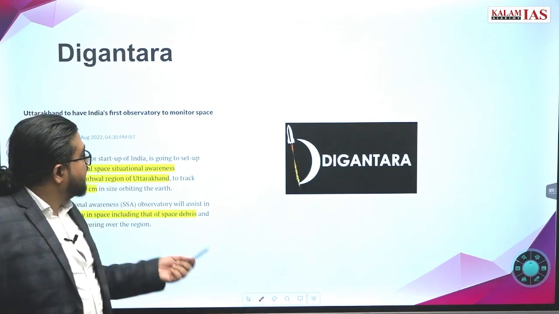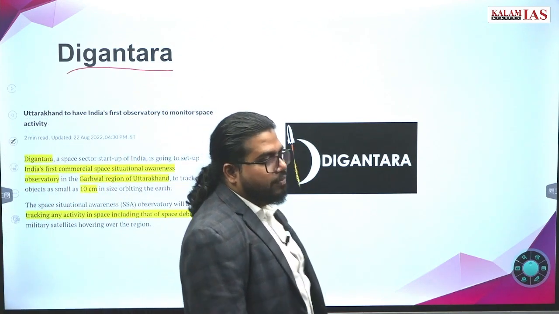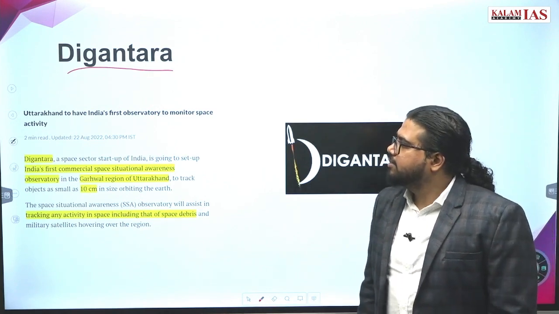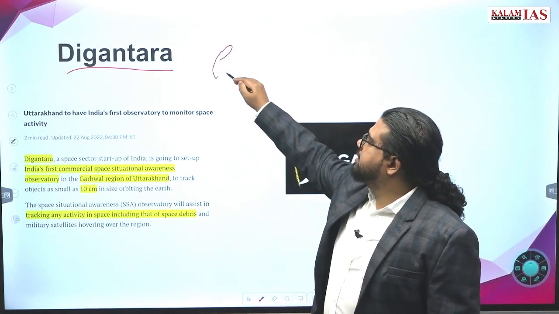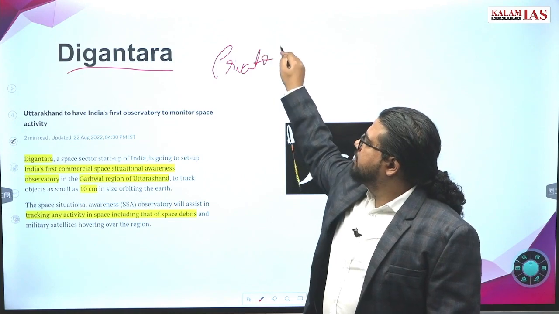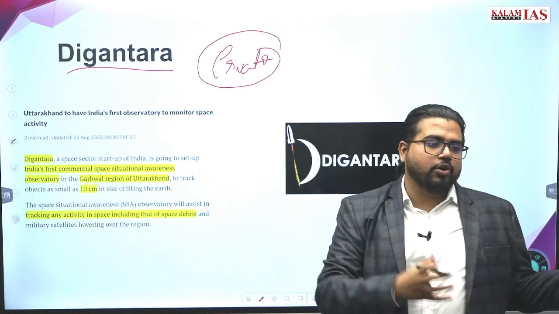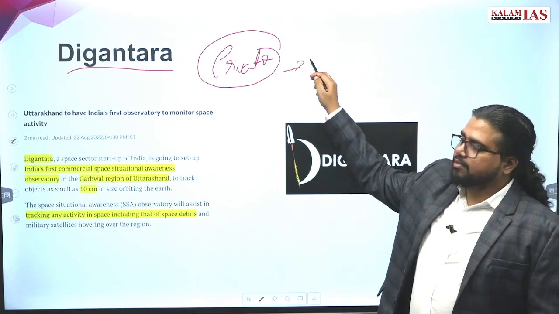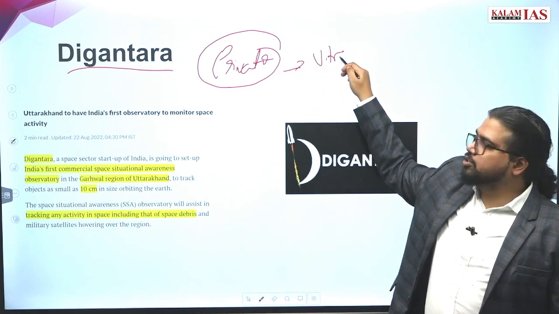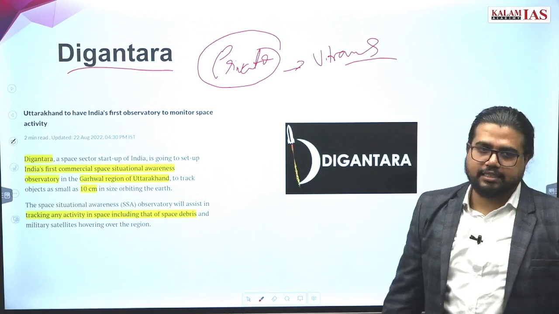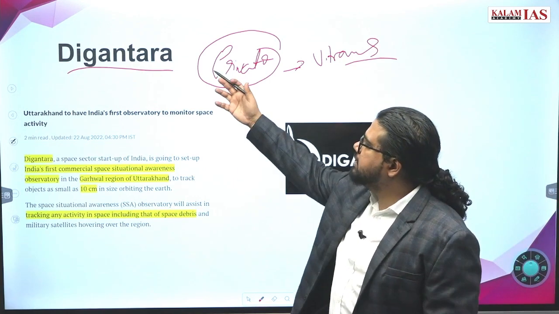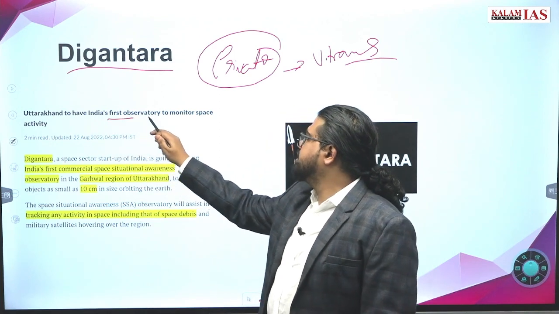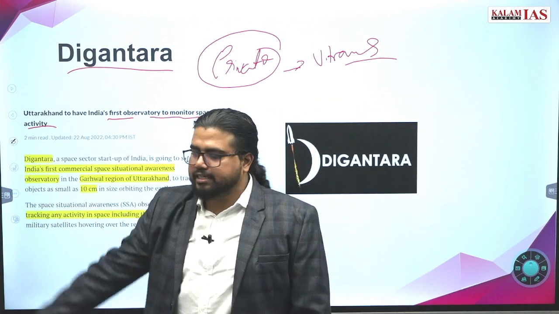This is interesting. Digantara. What is it? We have already said that in the space sector, the biggest trend that is happening is the coming of the private sector. We have seen that one full rocket was launched by the private sector. What is the name of the rocket? Vikram S rocket. That was totally launched by a private sector company. Now this is Digantara. Uttarakhand to have India's first observatory to monitor space activity.